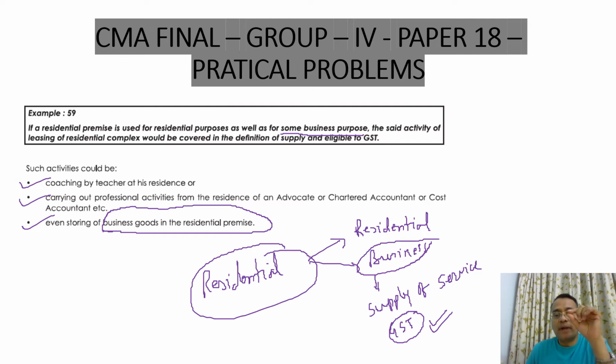If it is used for any other purpose than residence, such as storing of goods used by CA, CMA, CS, or any other professional, or by advocates, or by coaching purpose, then it will not be considered that the apartment is used for residential purpose only. As there is a business element also there, it is a supply of service, and accordingly GST would be applicable.